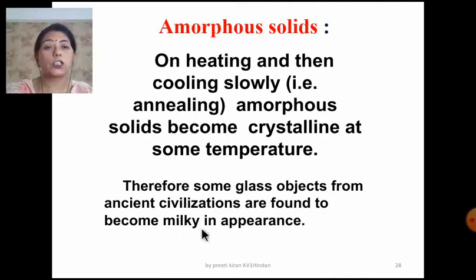Dear children, we give you this question very frequently: why are glass objects in the ancient civilizations found to be milky? So what you have to write? You have to write that crystallization of glass takes place due to heating and cooling.